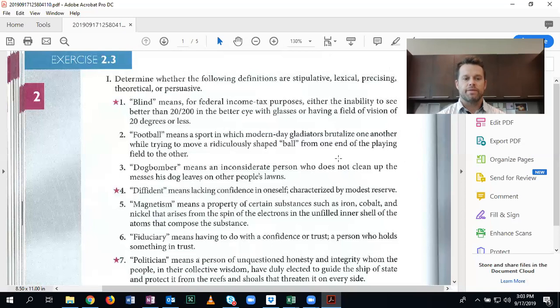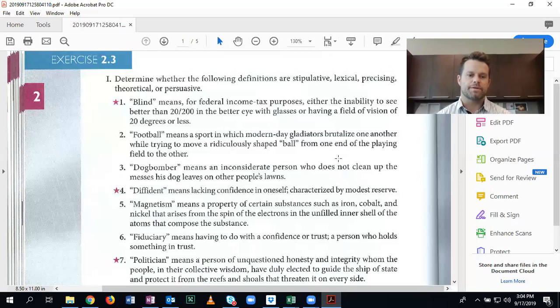And you might think, oh, diffident is a word that somebody made up, like dog bomber. But be careful about that, right? Because there are a lot of words that we don't use anymore that we don't know, and especially in the English language. There are tons of words in the English language. So make sure that you look these words up to see if there already is kind of a regular definition for the term or a lexical definition, which is what this one is.